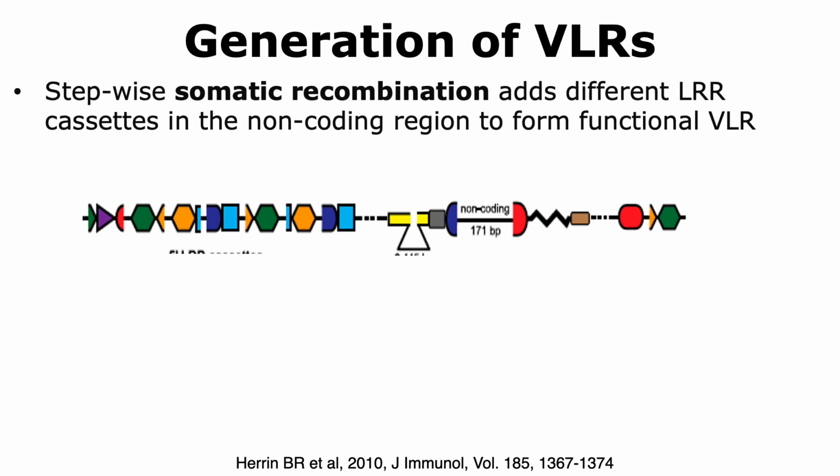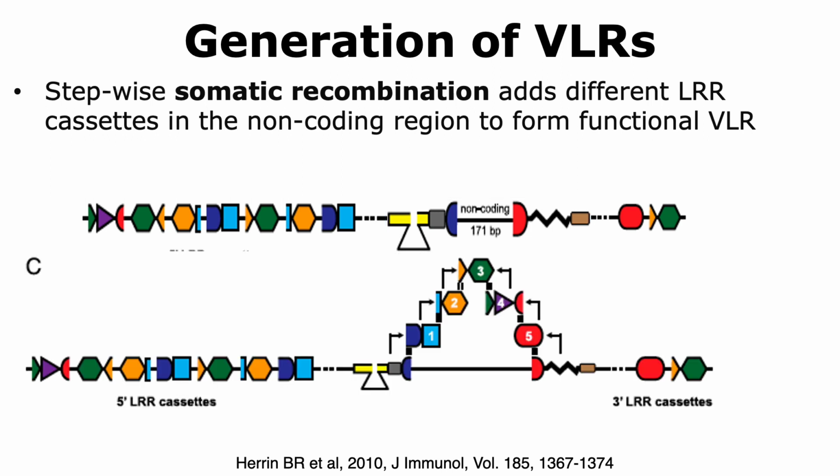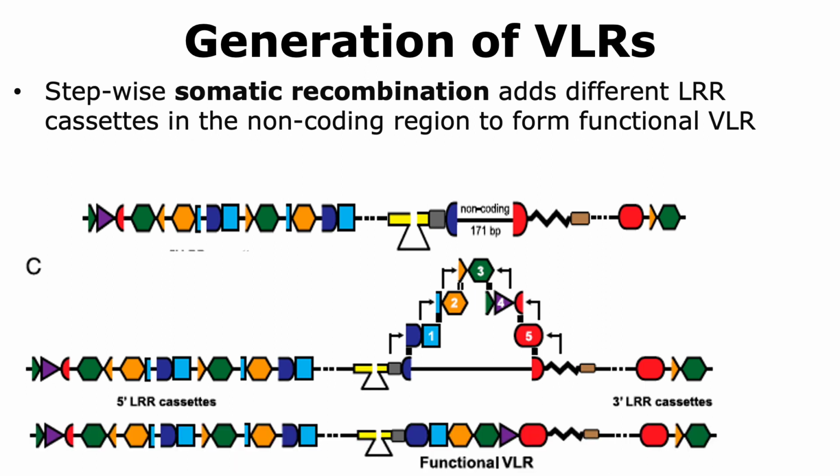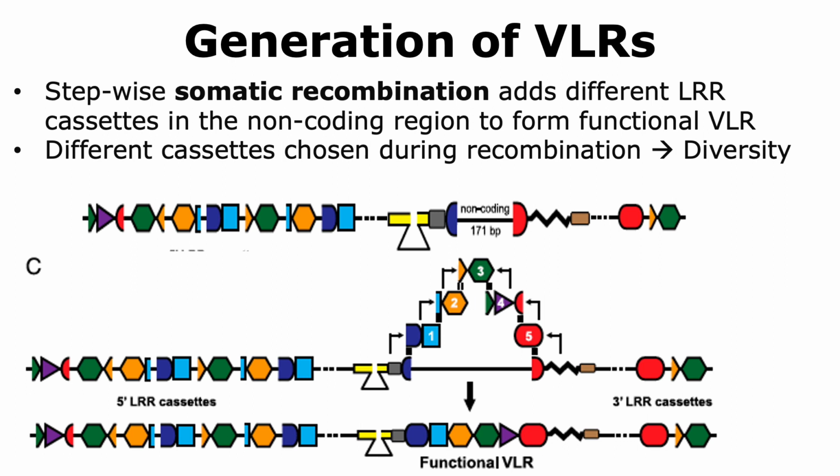The incorporation of different LRR cassettes in the part of the VLR gene that will then ultimately give rise to a functional VLR protein occurs through the process of DNA recombination, and thus we don't see alternative splicing as a mechanism to generate the VLRs. The somatic recombination occurs in a stepwise manner where cassettes are chosen and then incorporated into the region of the VLR gene that will be transcribed and then translated. So by the stepwise addition of the cassettes, the functional VLR gene is then formed.